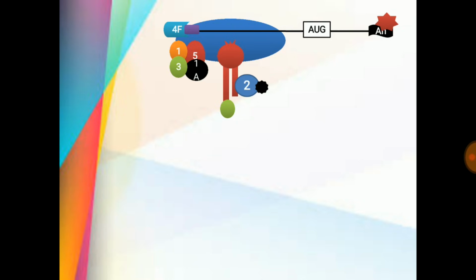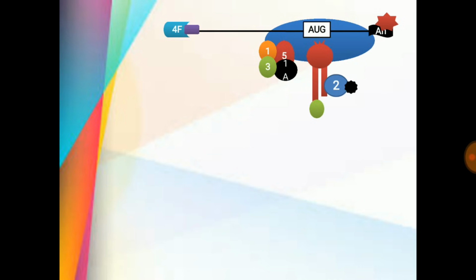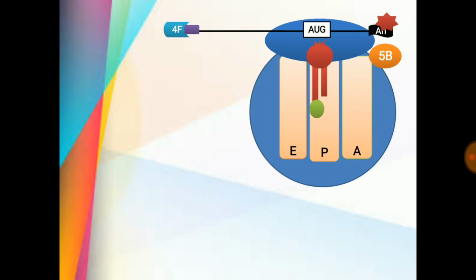Then attachment of the activated mRNA molecule. This helps in the formation of the 48S initiation complex. Then there is recognition of AUG as the first codon. Then after attachment of 5B factor, eukaryotic initiation factor 5, which brings the larger unit, the 80S initiation complex is formed. All other factors dissociate after attachment of the eukaryotic initiation factor 5.